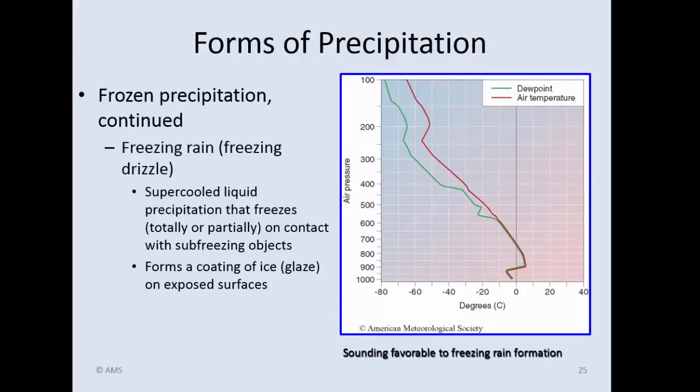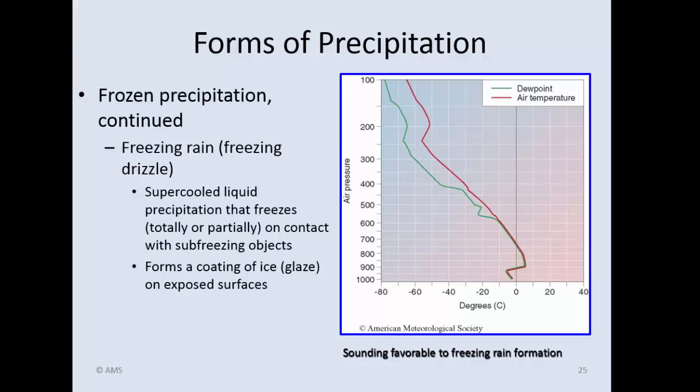Freezing rain is shown over here on this upper air chart. You can see that as we go up in the atmosphere, at around, in this case, about 900 meters, the temperature is getting above freezing. The dew point and temperatures are above freezing. And then by the time we get up to around 700 millibars air pressure, you can see it's going below freezing.